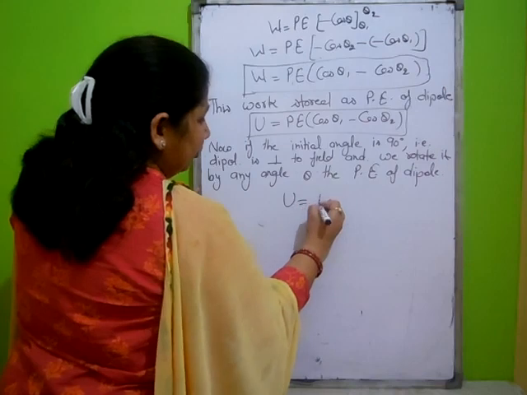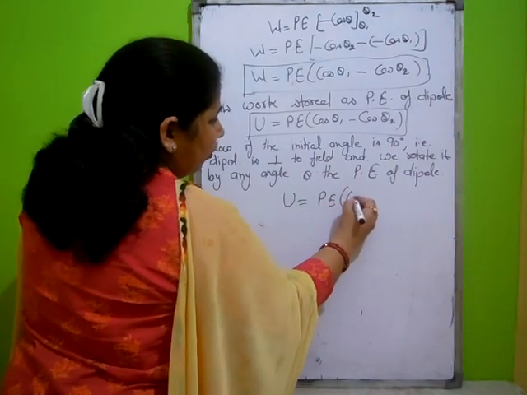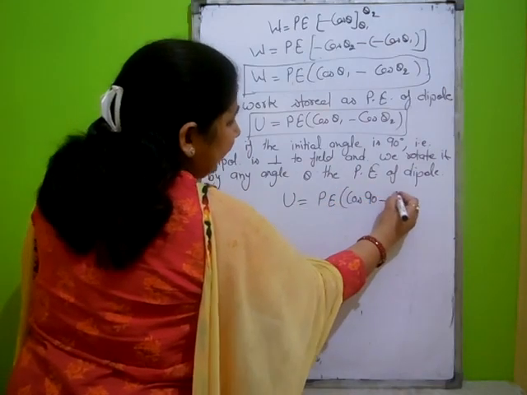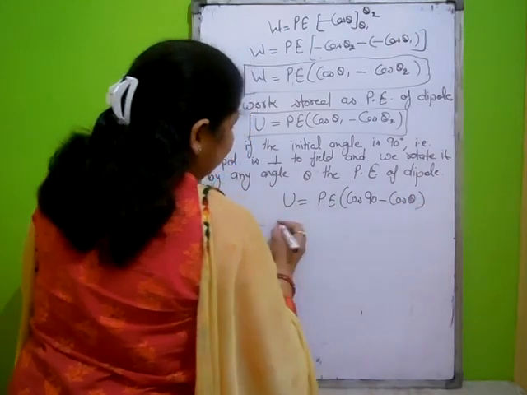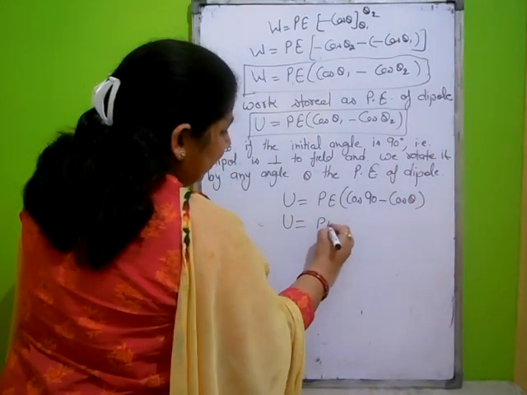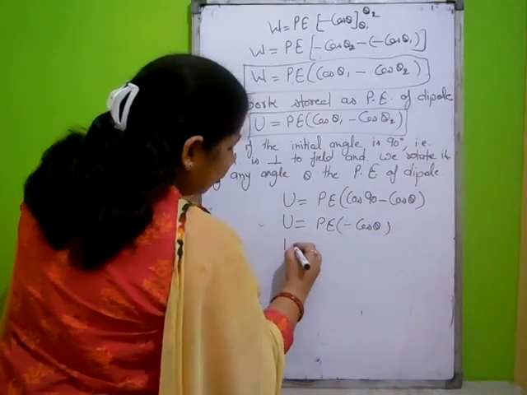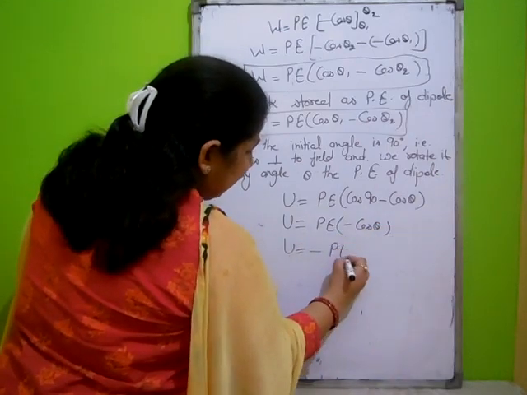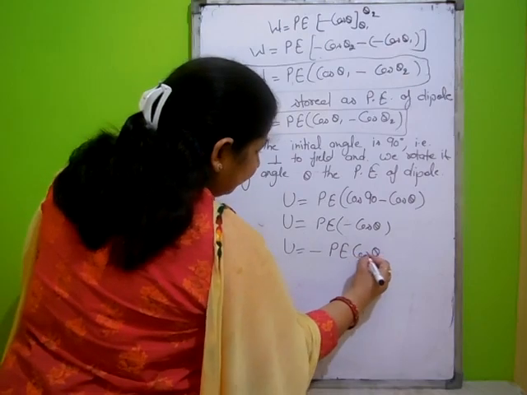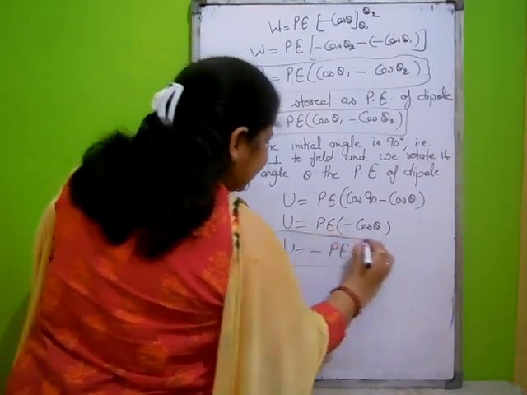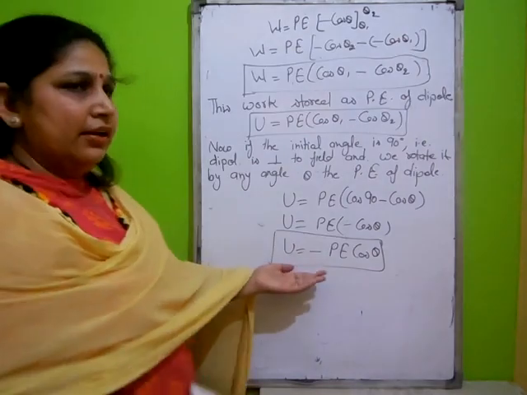Then U is equal to pE (cos 90 minus cos theta). Then U is equal to pE (0 minus cos theta), or U is equal to minus pE cos theta. This is the potential energy at any angle.